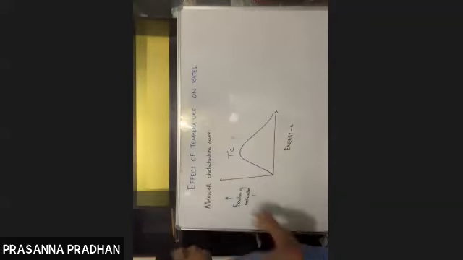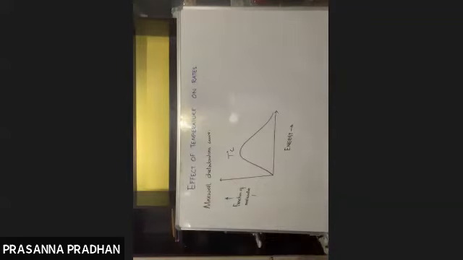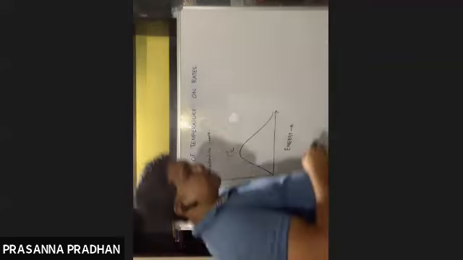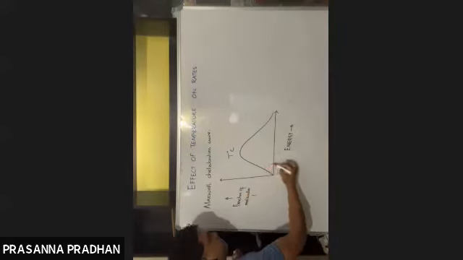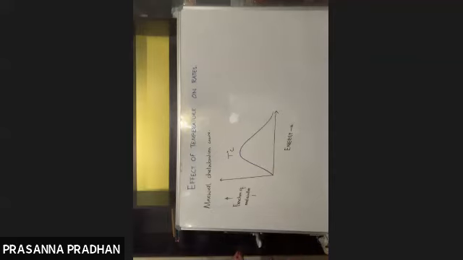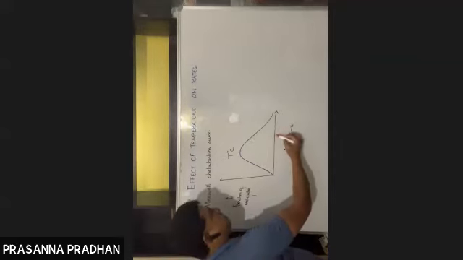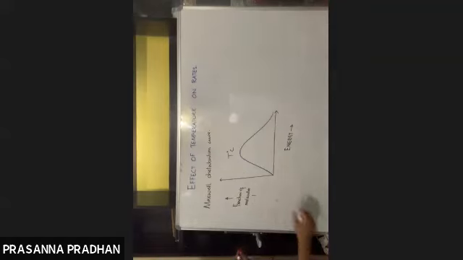Let this curve be at T degrees Celsius. From this curve, it is clear that there are some fraction of molecules which have less energy, some fraction which have high energy, and some fraction which have average energy.